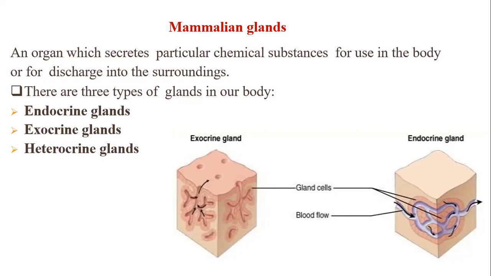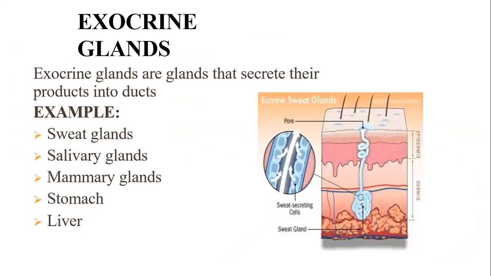Let us first have a look at such glands. Exocrine glands are the glands that secrete their products or secretions into the duct. So you can say these are ducted glands. Example, sweat gland.